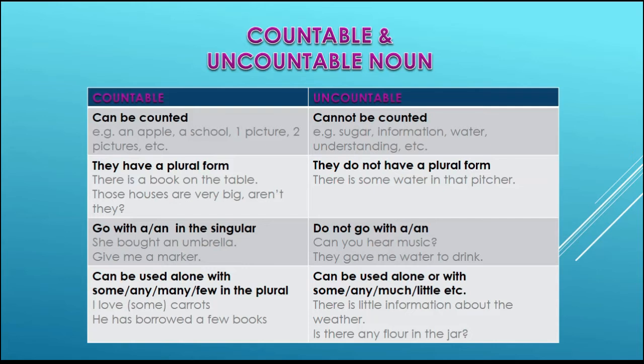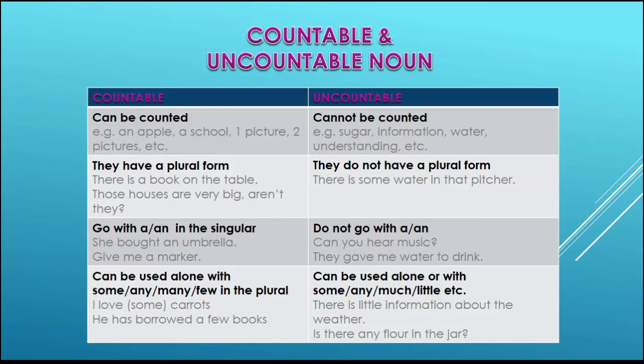He has borrowed a few books. And uncountable nouns, they can be used alone or with some, any, much, little, etc. For example, there is little information about the weather. Is there any flour in the jar?